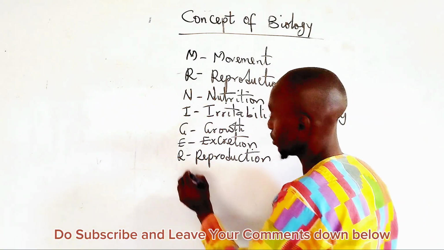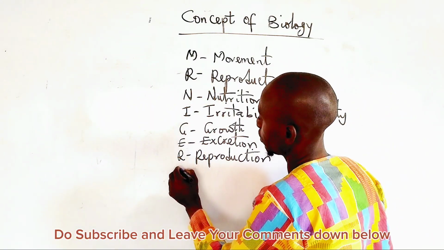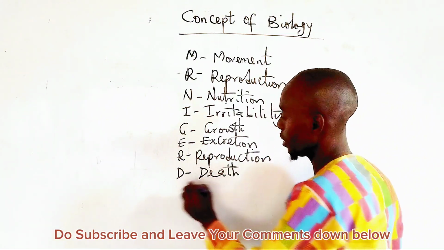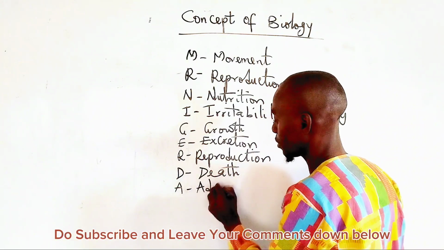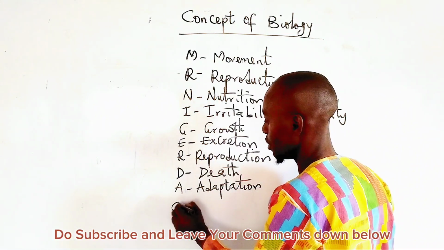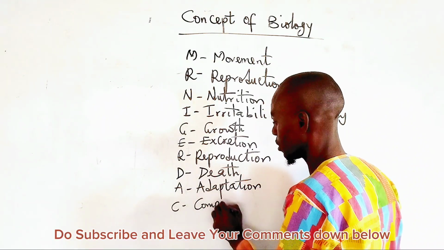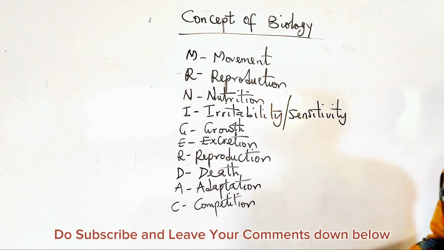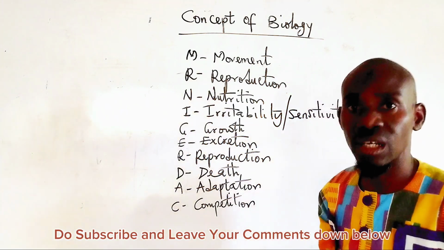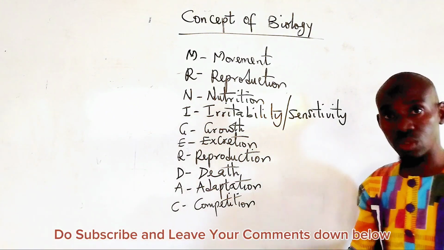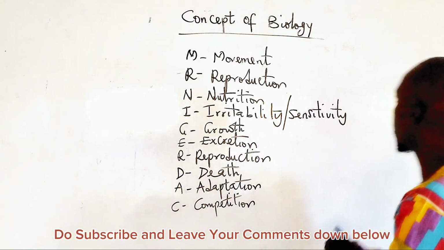R stands for reproduction. D stands for death. A stands for adaptation. And then C stands for competition. So it's very simple. This is Mr. Najadak. Then we also have another mnemonic that we use for living things, and that is Mrs.